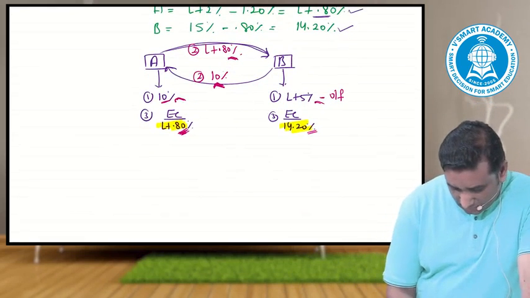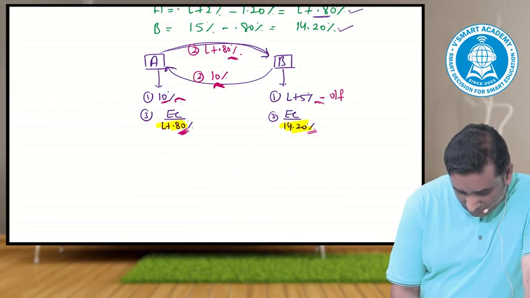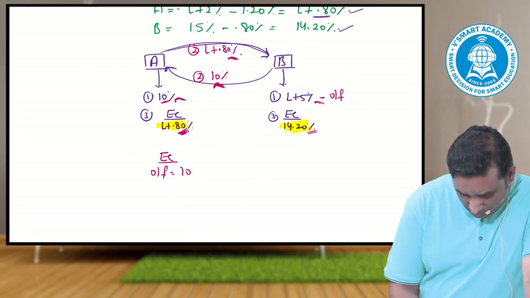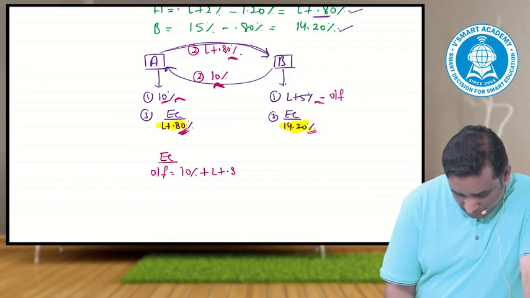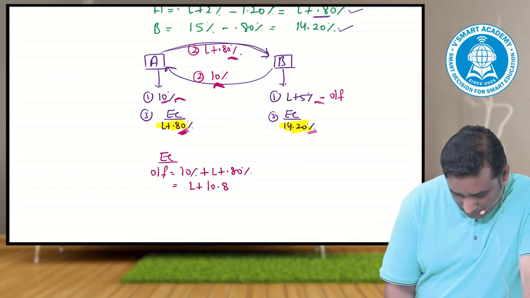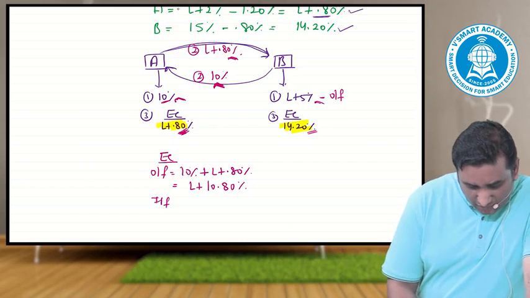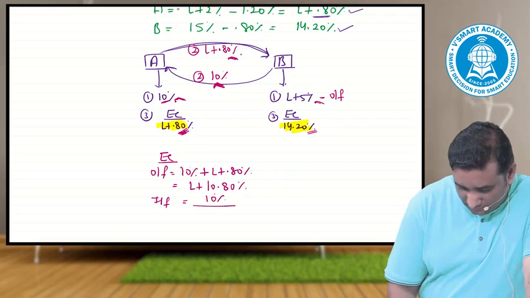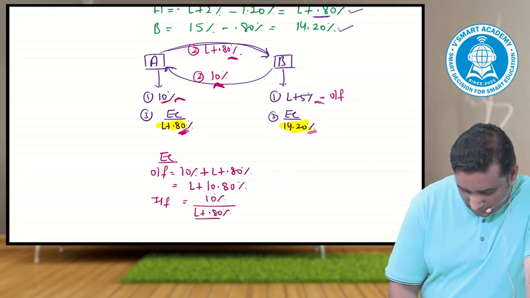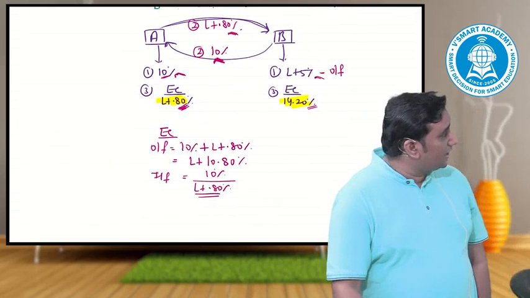Third, effective cost. Put down how the effective cost would be calculated for the third step. Effective cost would be your outflow: from bank 10 plus L plus 0.8, so it becomes L plus 10.8. Received from B how much? You're receiving 10%. Net cost comes to L plus 0.8.